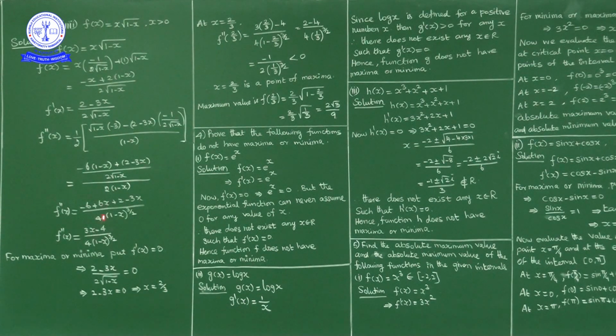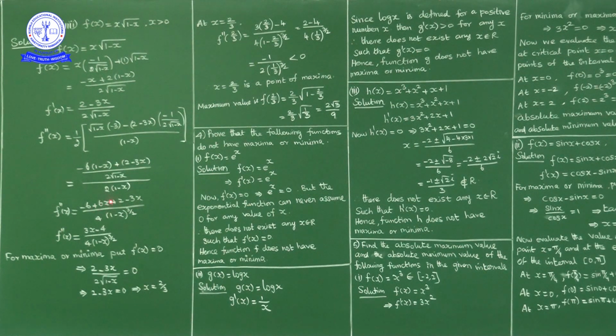Now 2 into 2 is 4. 1 minus x into square root of 1 minus x is 1 minus x power 3 by 2. A into root a is a power 3 by 2. Similarly 1 minus x into 1 minus x into square root of 1 minus x is 1 minus x power 3 by 2, that is the denominator. Numerator: minus 6 plus 6x plus 2 minus 3x.